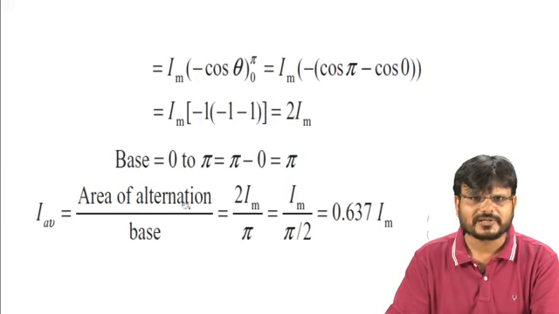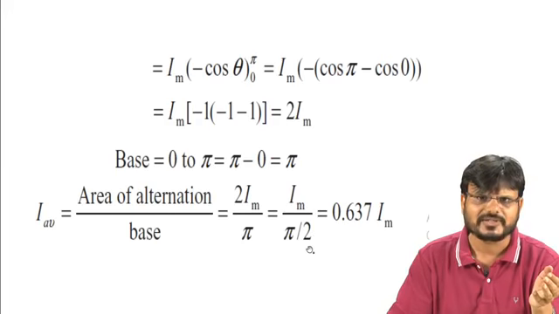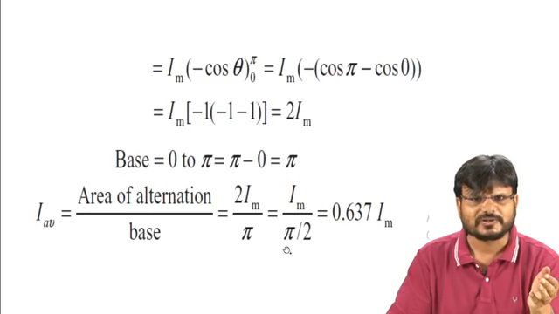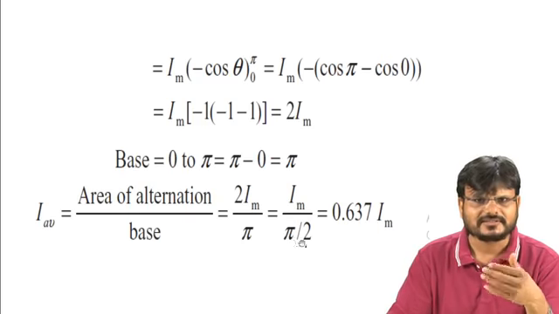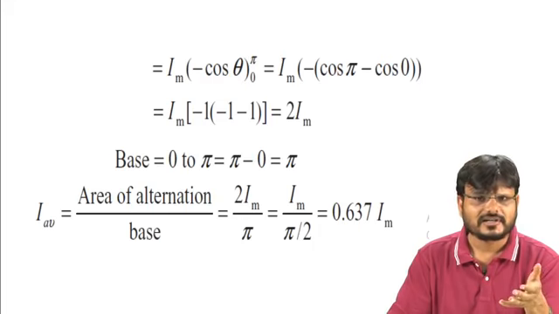So average value can be calculated by this formula: area of alternation, that means one positive side, and it is coming 2 Im, and the base is what? Pi. So 2 Im upon pi, so it can be written as Im upon pi by 2. After solving, just put the value pi equal to 3.14 and divide, so it comes 0.637 Im.